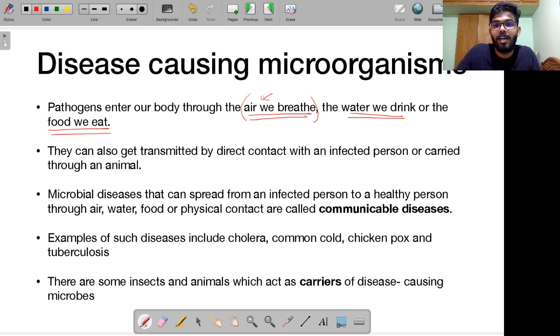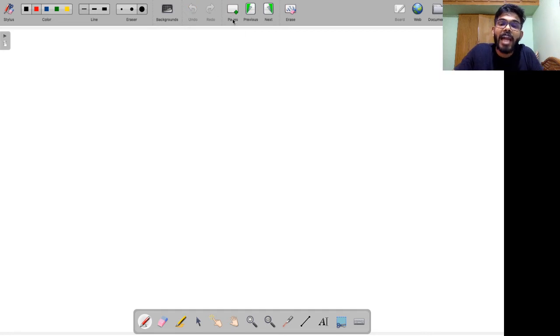We have to definitely wear masks because it is clearly established that 6 feet distance is required, and wearing a mask is pretty effective because it's spreading through air majorly. Anyway, pathogens enter our body through the air we breathe, the water that we drink, and the food that we eat. They can also get transmitted by direct contact with an infected person, or be carried through an animal. For example, Nipah virus. Such disease-causing organisms can be spread from an animal to a human.